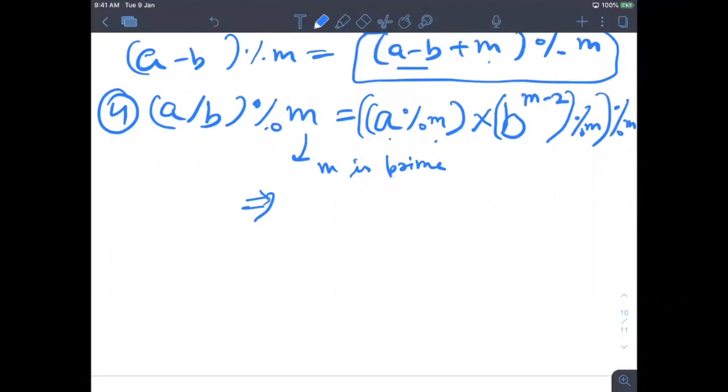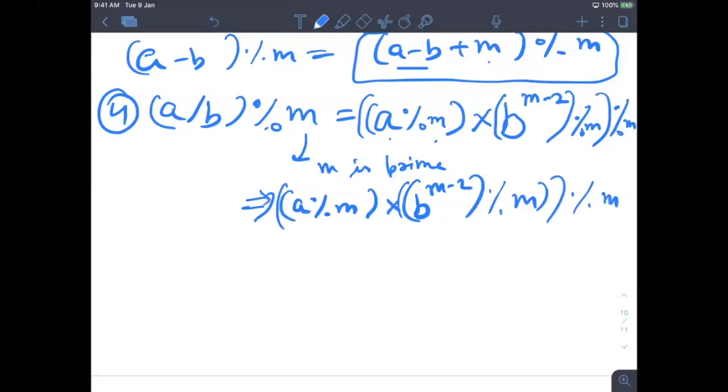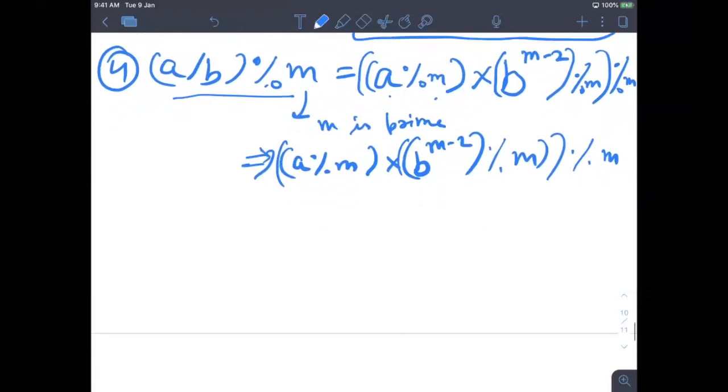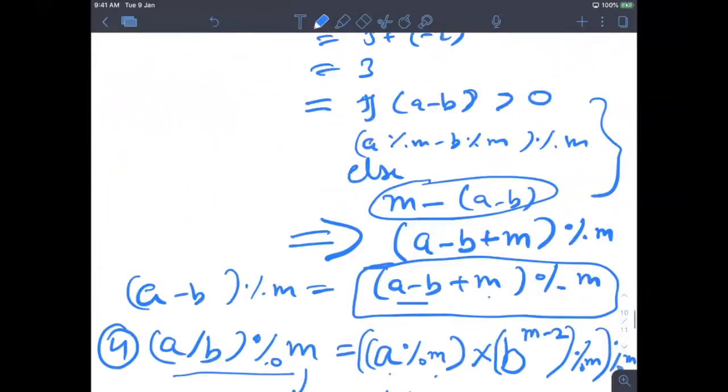But you can just remember the formula for now, which is, I'll again write a mod m. So (a divided by b) mod m is (a mod m) into (b to the power m minus 2), which is a very huge number, which we'll think about later. But just remember this is the formula for now. You can just mug it up. If ever in any coding contest you have to deal with this, you can just apply this formula. How? That we'll see. But the rest is very simple, right?